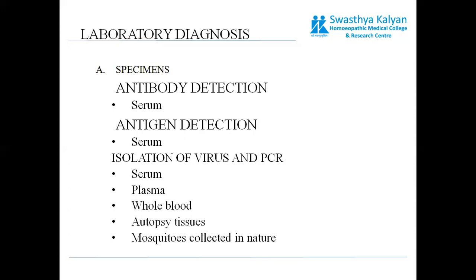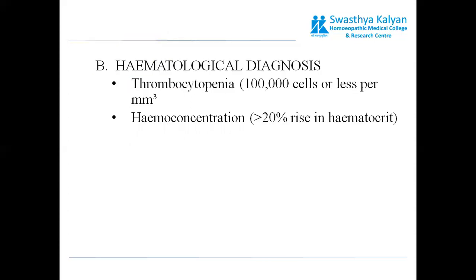How can we collect this virus? It's through serum, plasma, or from the whole blood, or we can go from some autopsy also. And the particular mosquito, it is Aedes aegypti, from that we can come to know about the virus. Hematological diagnosis: there is thrombocytopenia and hemoconcentration. There is more than 20% rise in hematocrit value, which is an indication for dengue.